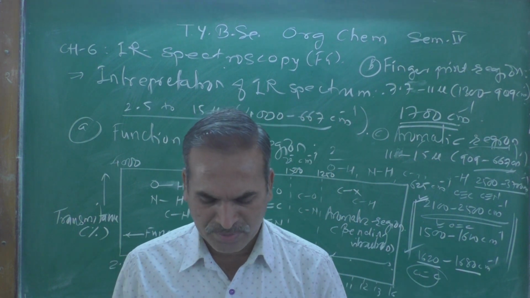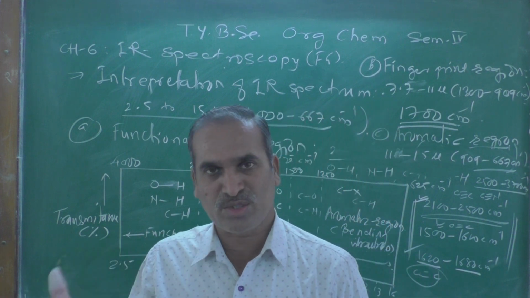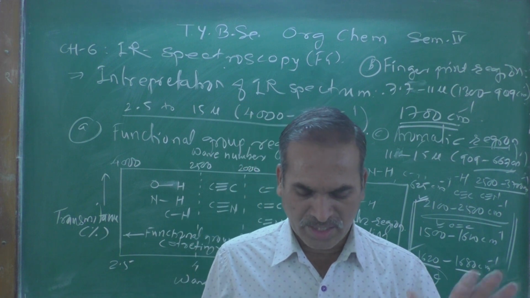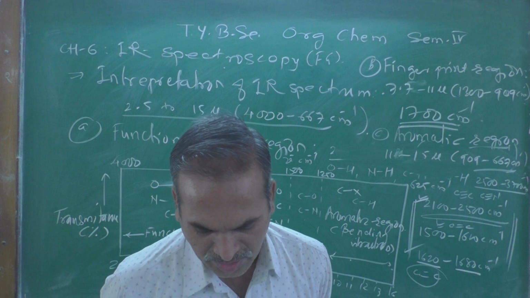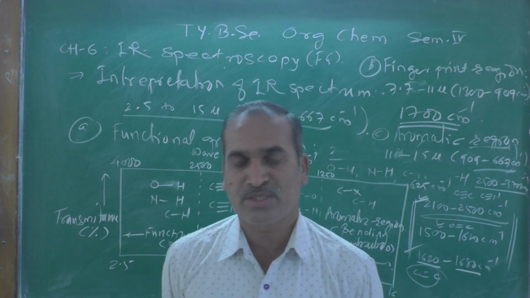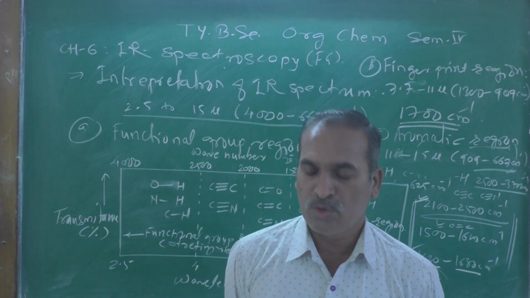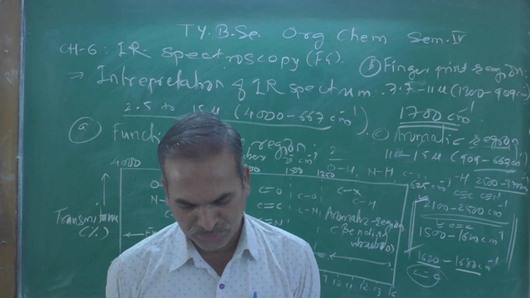The lack of absorption in this region shows presence of non-aromatic compounds, and this region also helps in determining aromatic substitution pattern such as ortho, meta and para substitution.